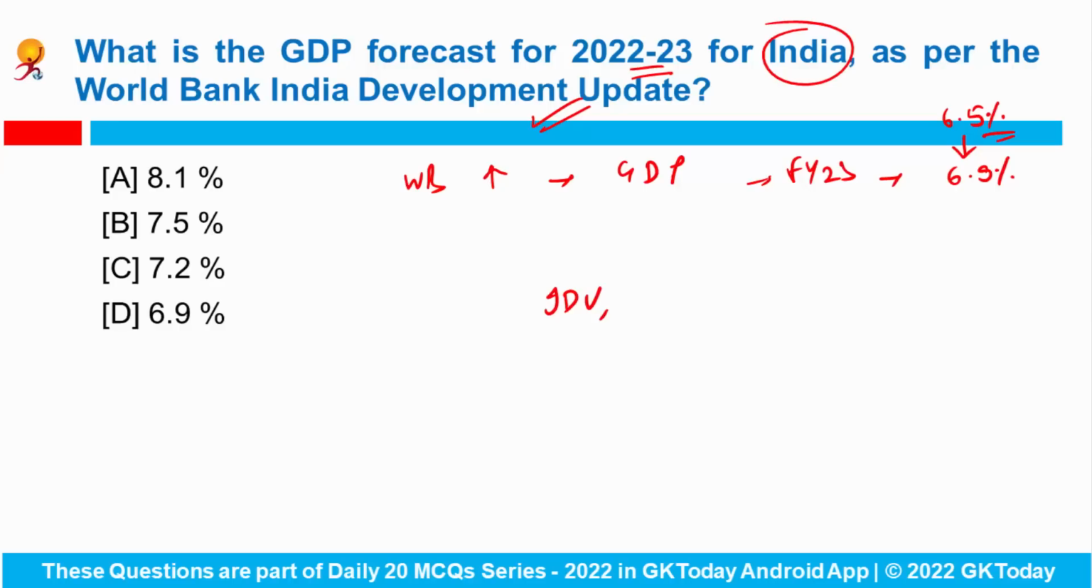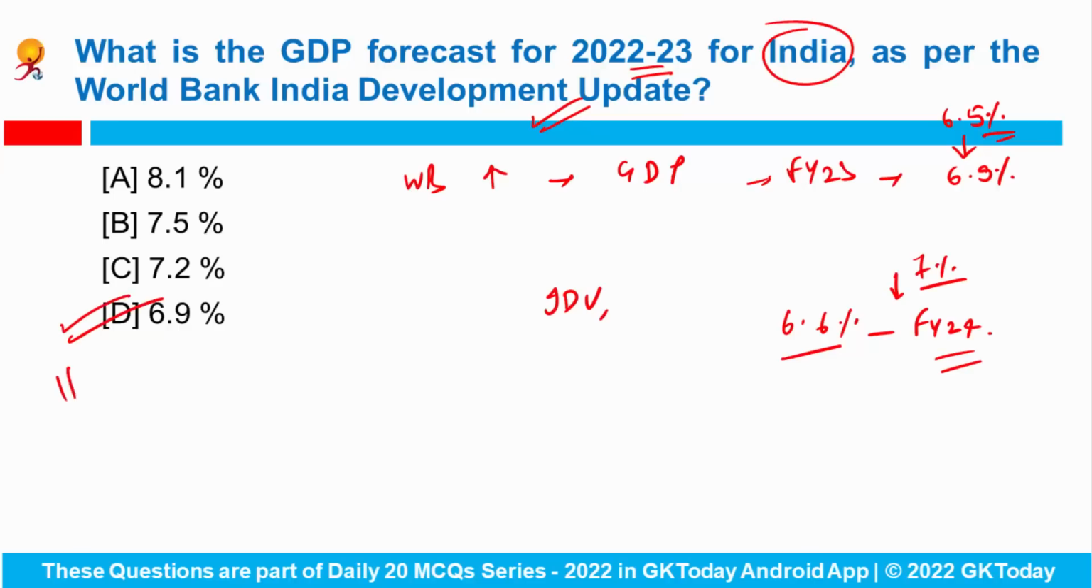So the report has forecasted that the economy will grow at a slightly lower rate of 6.6% in fiscal year 24 from the earlier projection of 7%. So here the correct answer would be 6.9%.